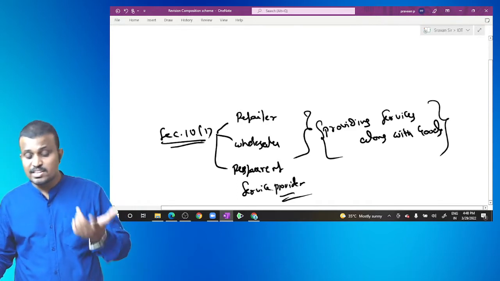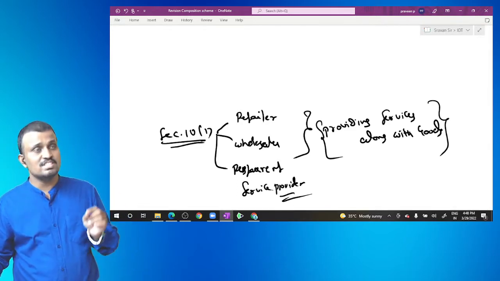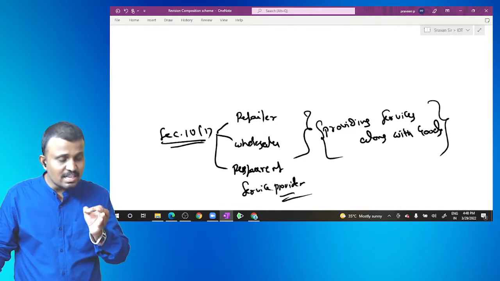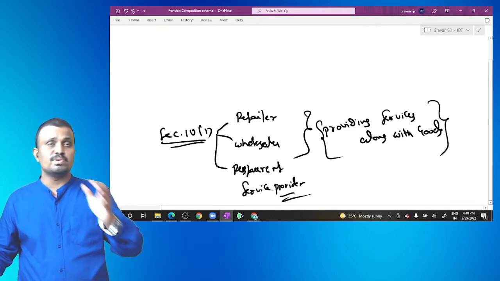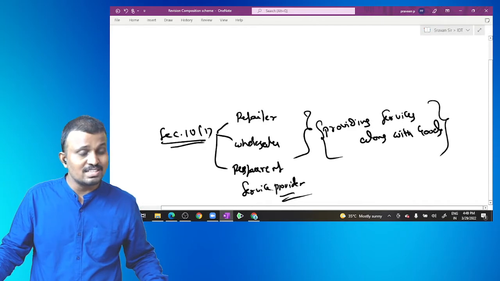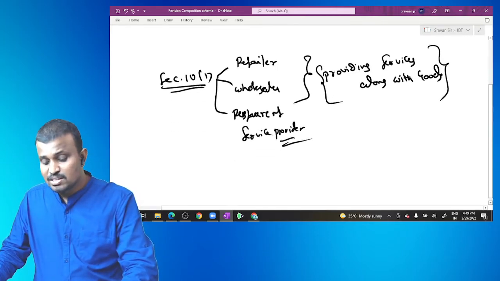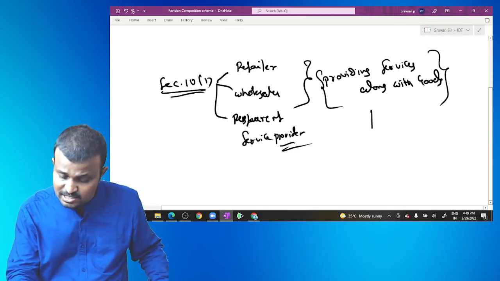Section 10(1) is applied if the value of service is less than or equal to the threshold limit. How to calculate? That was clearly stated.